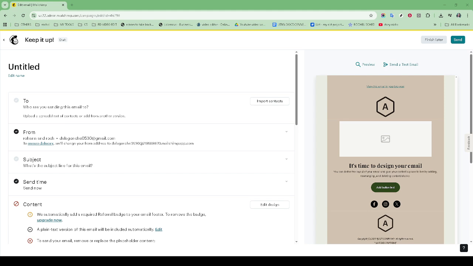If you've run through all these steps and your emails are still not being delivered successfully, it might be time to reach out to Mailchimp support. Their team can provide specific insights into your sending issues.